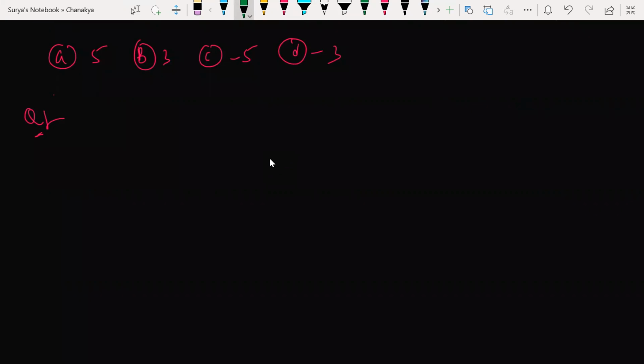Guys, if you know how to find a determinant, the question I'm going to give you now is going to be pretty easy. Let p, q, r be three mutually perpendicular vectors of the same magnitude.